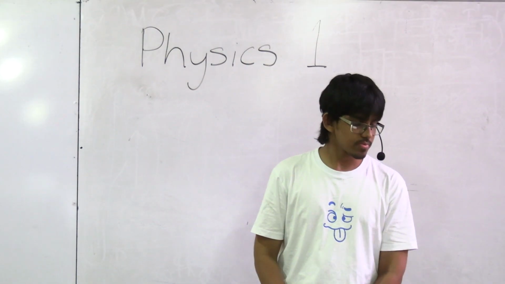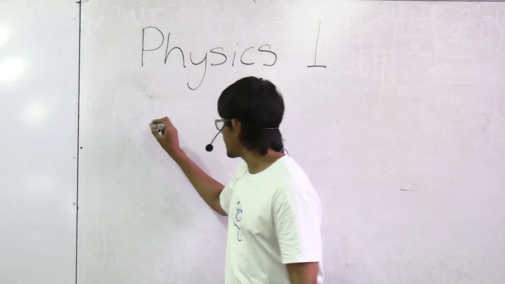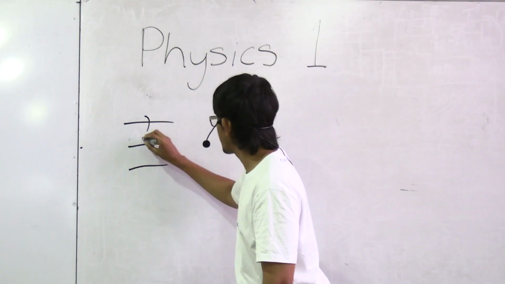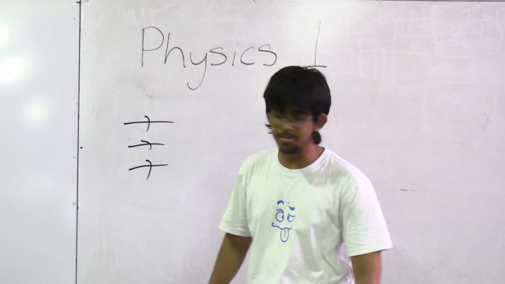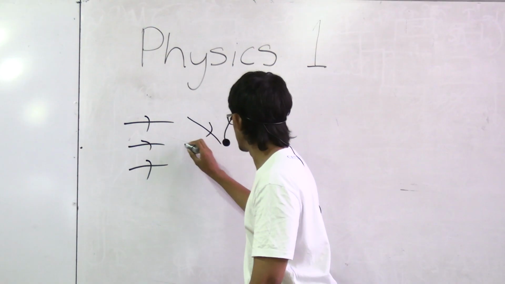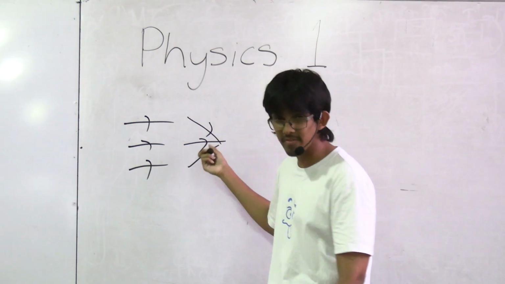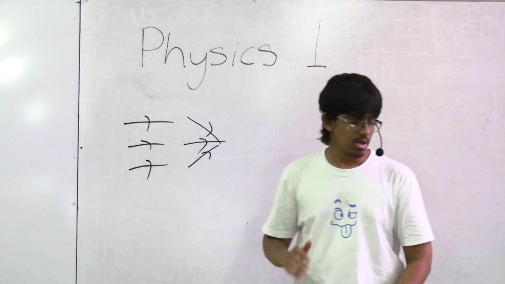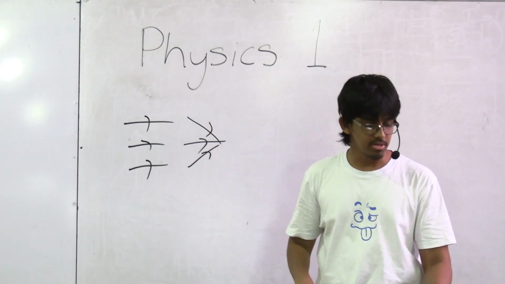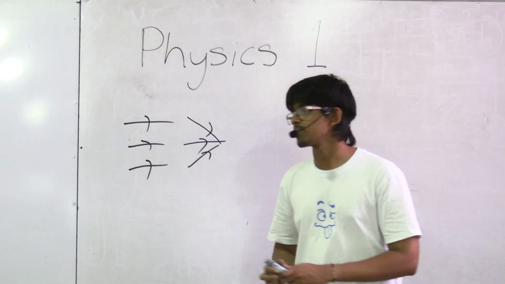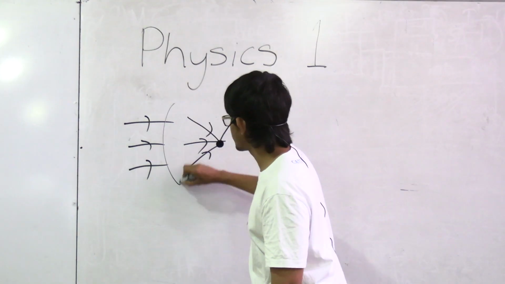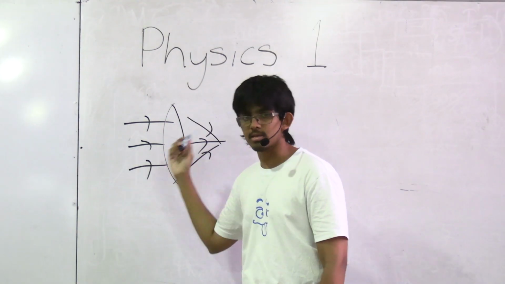Okay, so A to B. A is just these kinds of parallel lines. B is these converging light rays, basically. And they say that A to B uses a convex lens. Okay, so a convex lens is a lens like this.